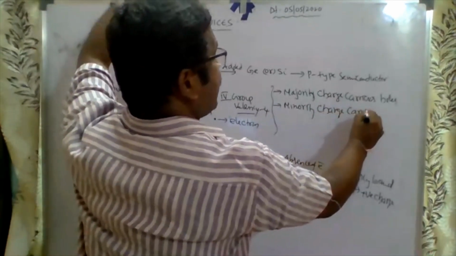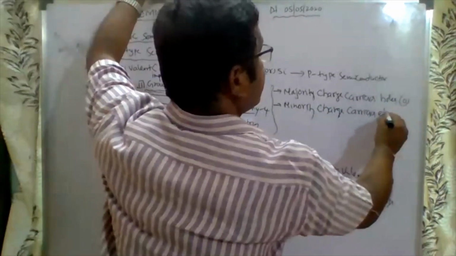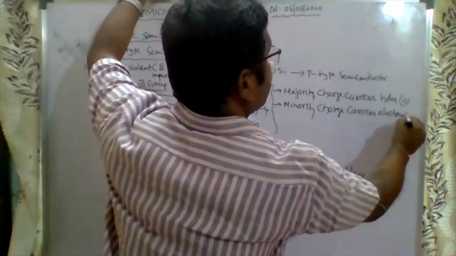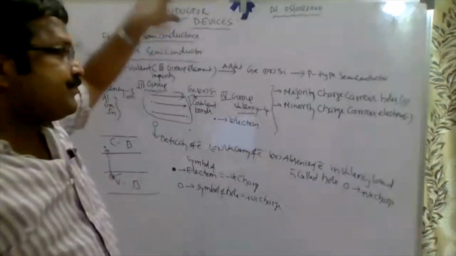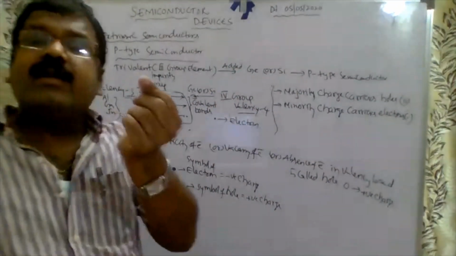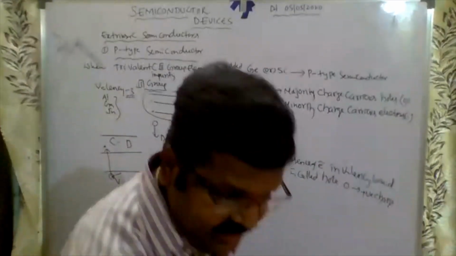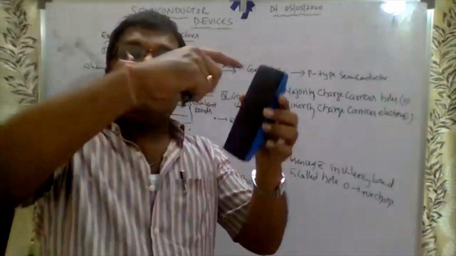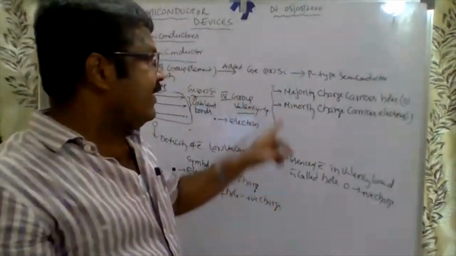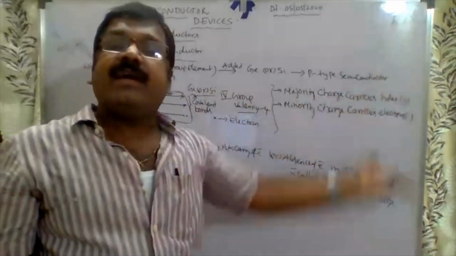Electrons. See here, majority are holes because of the vacancies created in the material. That's why majority charge carriers are holes, minority are electrons.